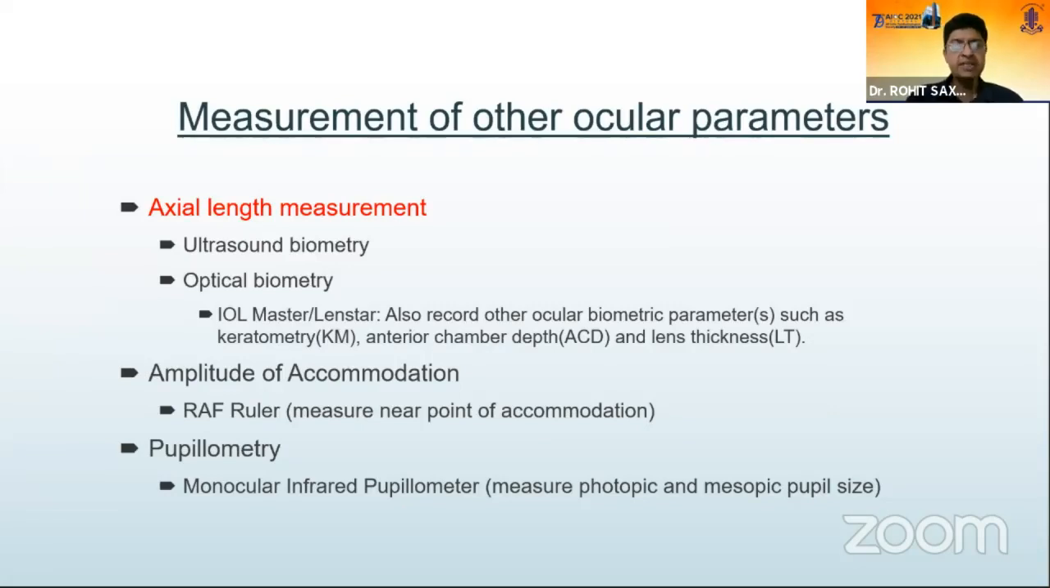Measure other ocular parameters. The key parameter to measure is axial length, which was unfortunately missed in many previous studies and works that have been done.